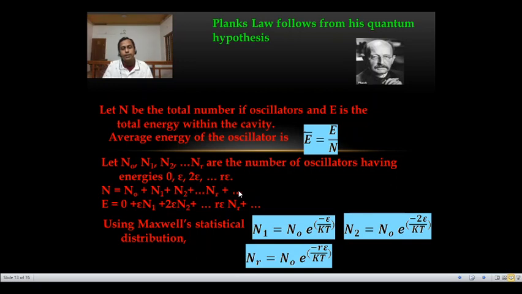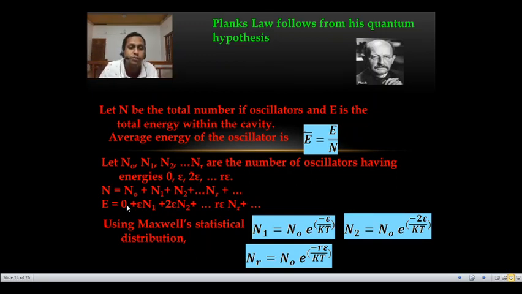Then the total energy is n0 into 0. For example, if you want to calculate the total mark of all the students in a class, it means 2 students into 1 mark plus 10 students into 20 marks plus 20 students into 40 marks plus so on, so we will get the total mark of the class.